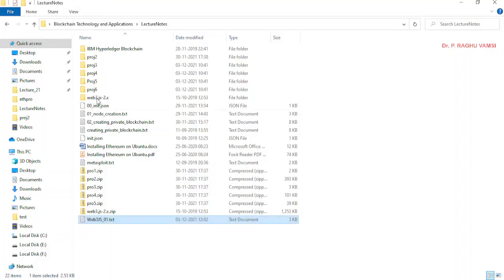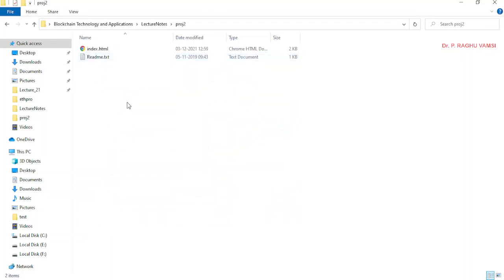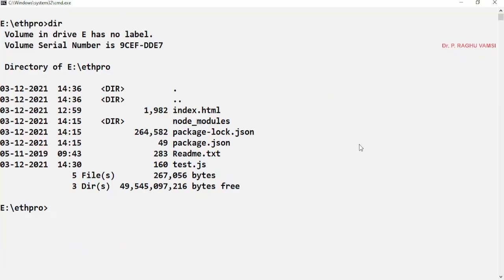Then we'll see, I have provided you project one, program 1, program 2, program 3, like that. Now in program 2, we will copy this. Since we have installed locally, we'll take it to the folder. So here, the Ethereum folder, in which I have this particular index.html file.